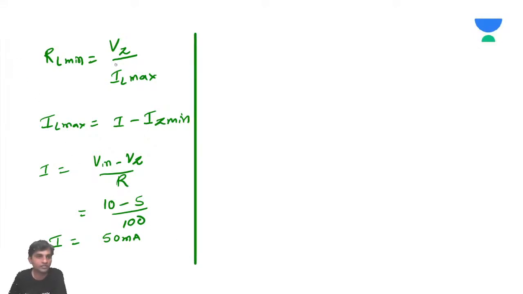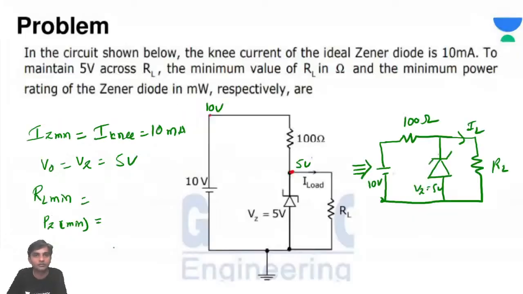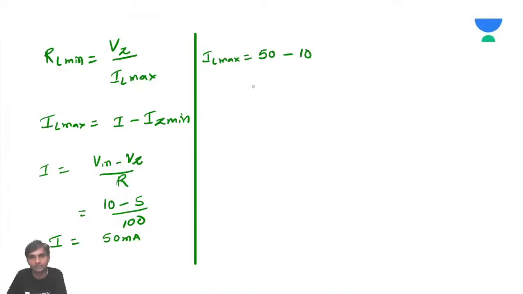So it is very easy to calculate IL maximum. IL max is equal to 50 minus IZ minimum. How much is given? 10 milliamps is given. So IL maximum is equal to 40 milliamps.